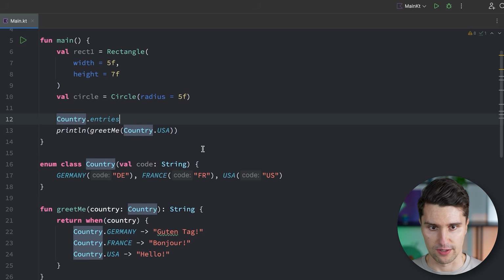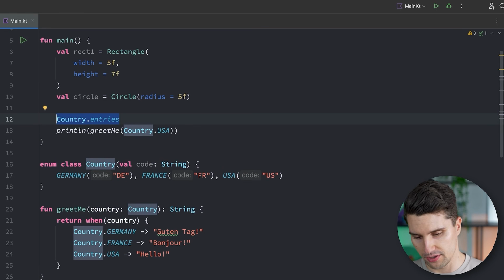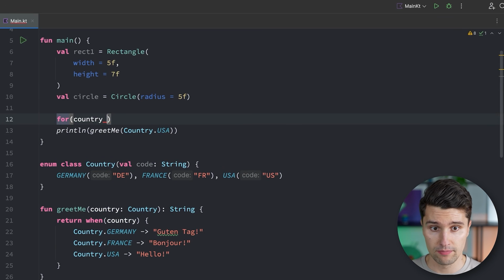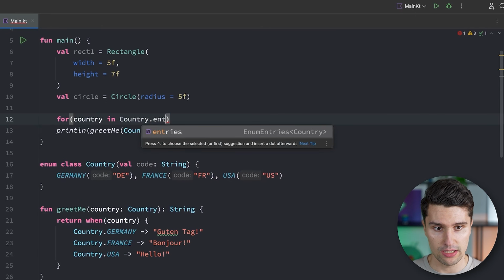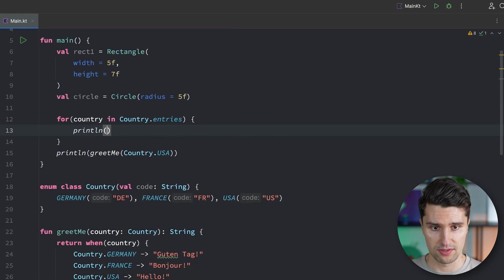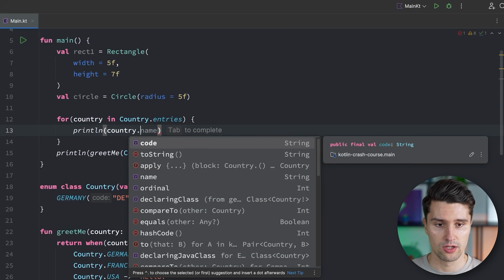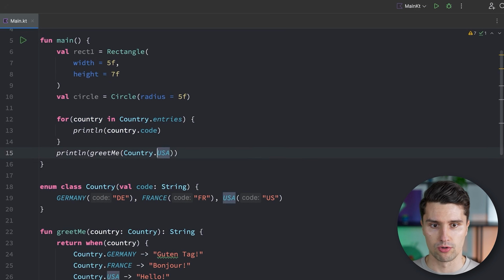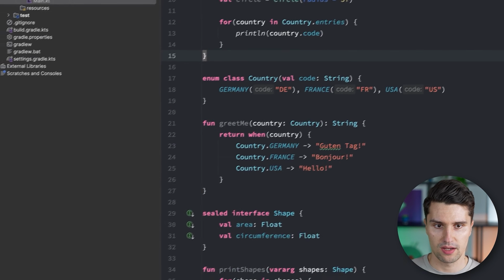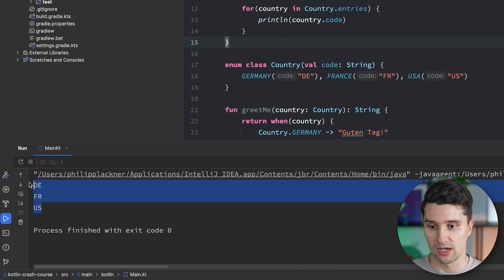Specifically this entries function, we can actually loop over this. So we could say for every single country in our country.entries list, we simply print this. So print country dot, for example, printing the country code. If we run this, then we get all the country codes.